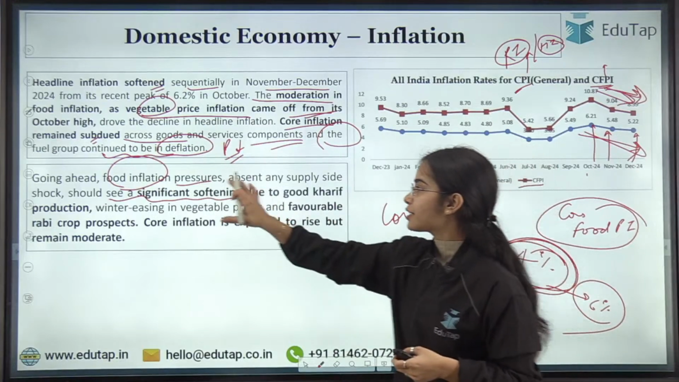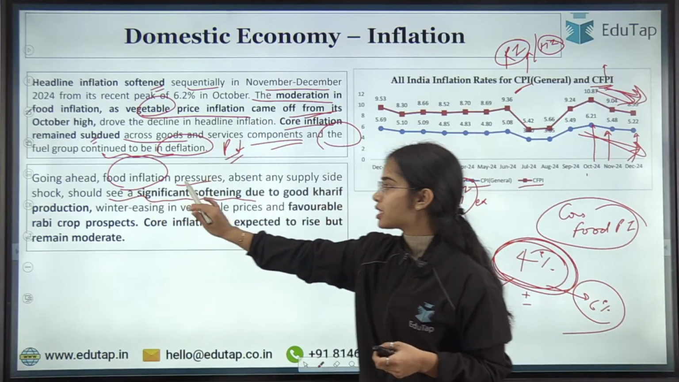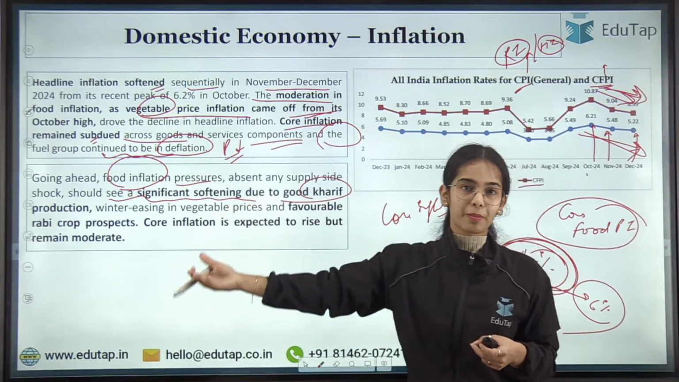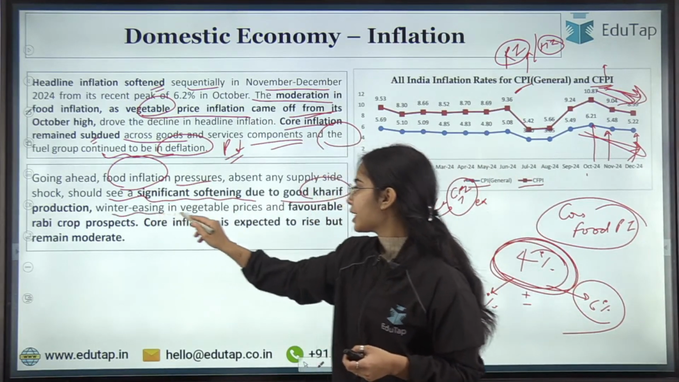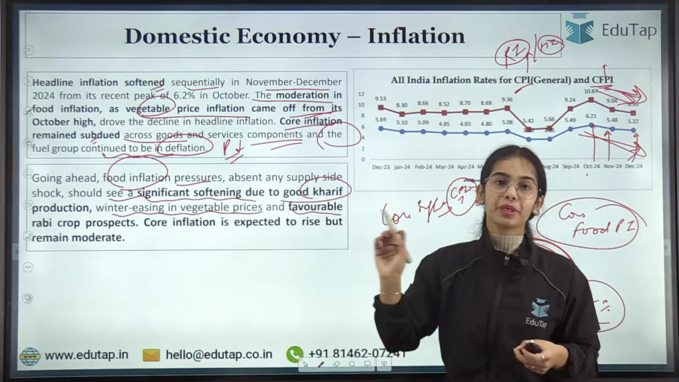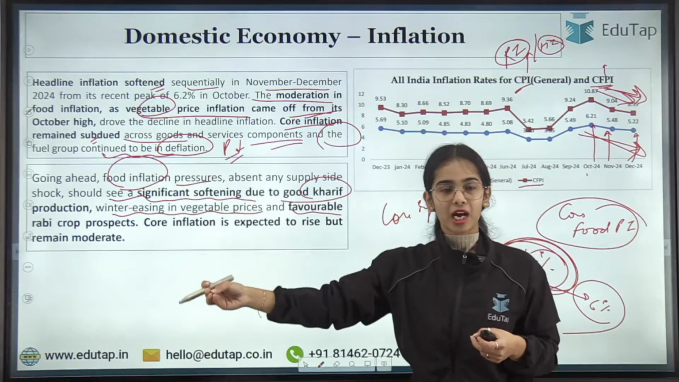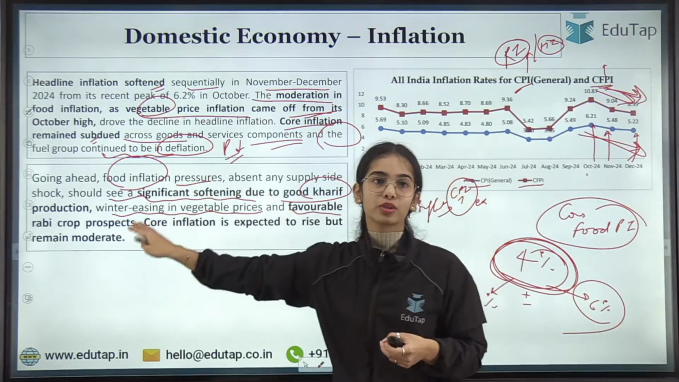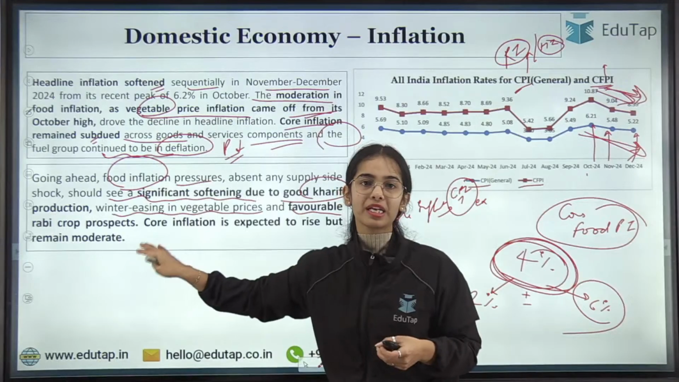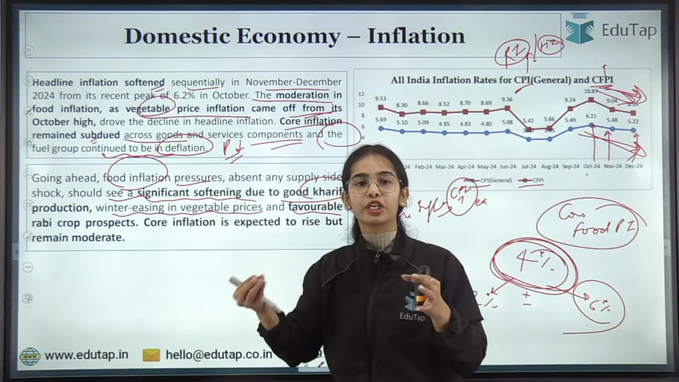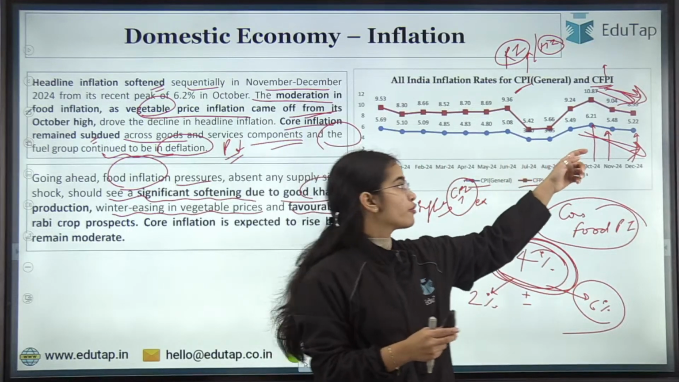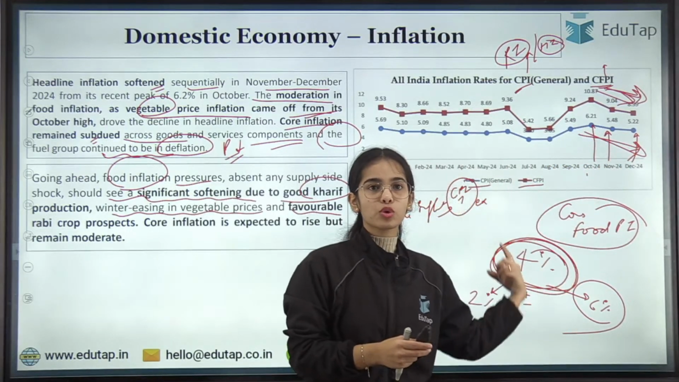It is expected that food inflation pressures should see a significant softening due to good Kharif production in the summer season, winter easing in vegetable prices, and favorable Rabi crop prospects. The Rabi crop will be harvested in March and April. So good Kharif crop and good Rabi crop prospects mean food inflation pressures are going to go down, due to which inflation is going to go down from 5.22% to around 4%.